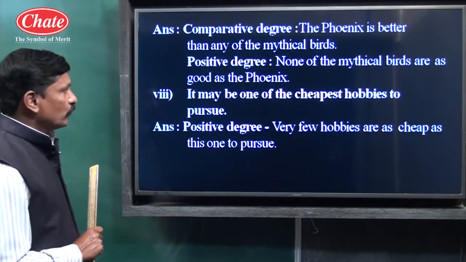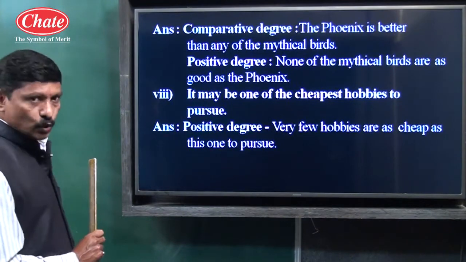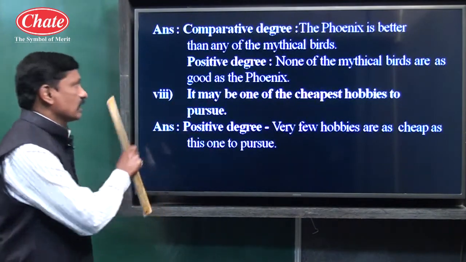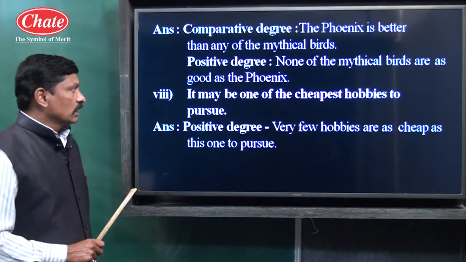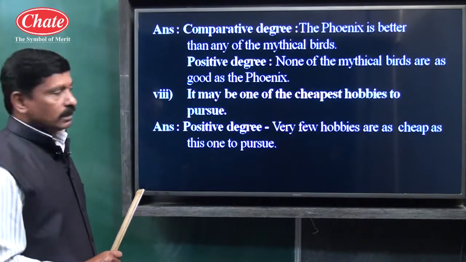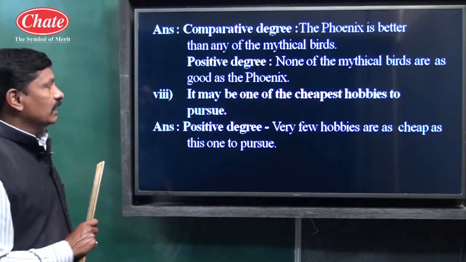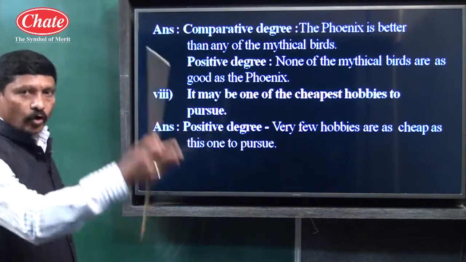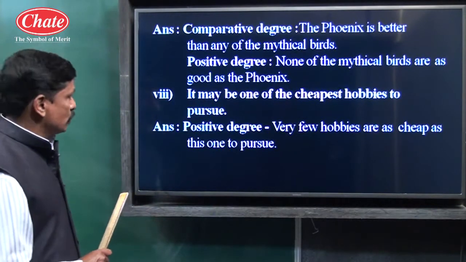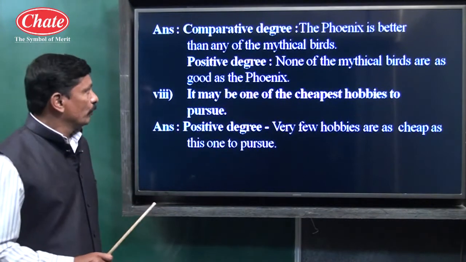And its comparative form: it may be cheaper than many other hobbies to pursue.